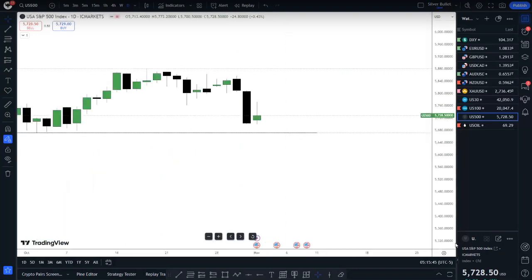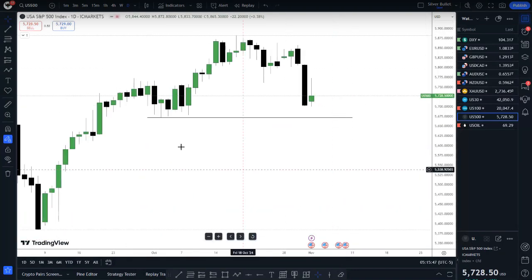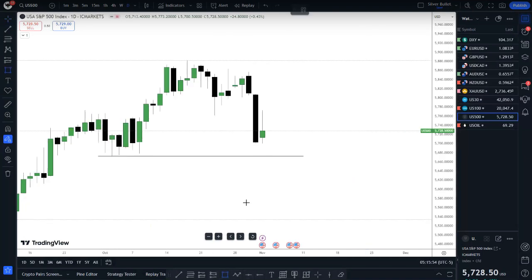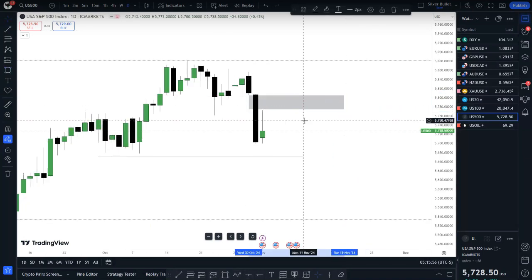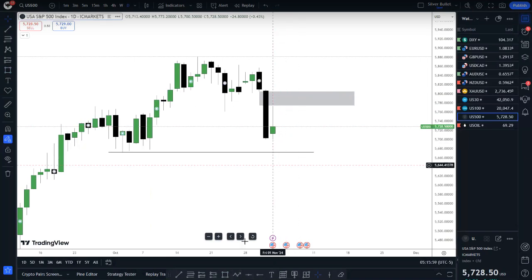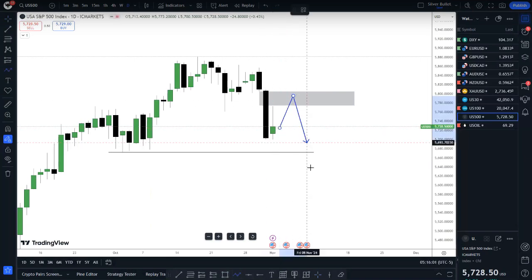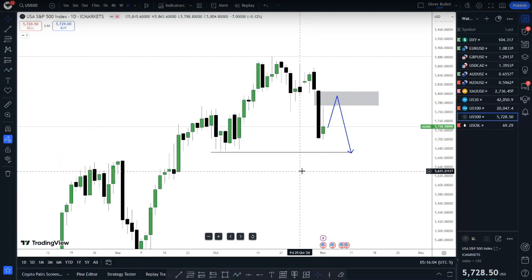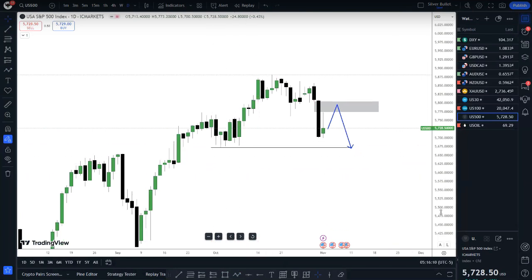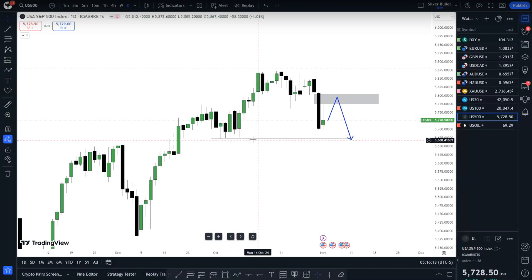Let's go down to daily. So what we have here, relative equal lows of this high, low, high. In this case, this will push lower. Which means we have a bearish fair value gap here on our daily chart. I'm simply anticipating price to push higher into this level here before it can continue to the downside. I'm not really aiming for much in this case. These lows there, I will see what price does when it gets to this level. But so far, for now, we're simply anticipating price to push down into these relative equal lows, take out liquidity before it moves to its intended direction.